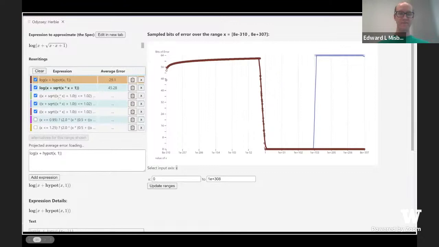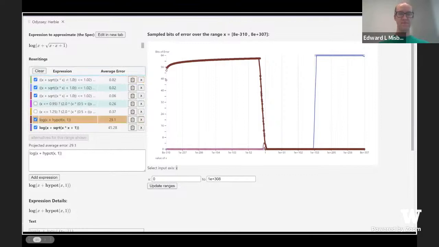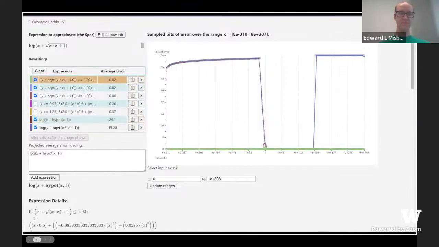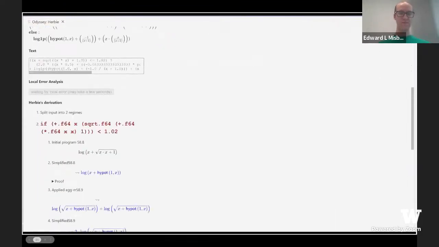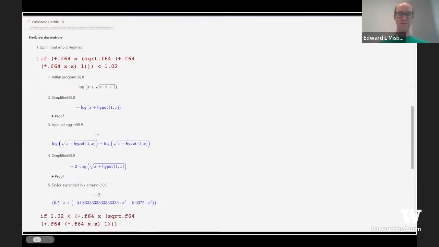They are placed in the same table and act the same way as the other expressions that we wrote. They are sorted by average error. By clicking a result and scrolling down, we can see the full text of the result. If we scroll further down, we can see exactly how Herbie rewrote the program.